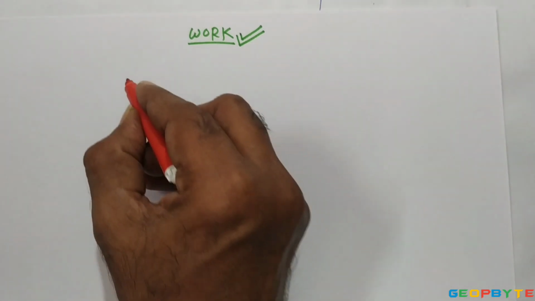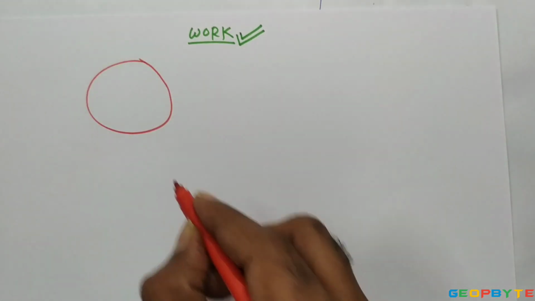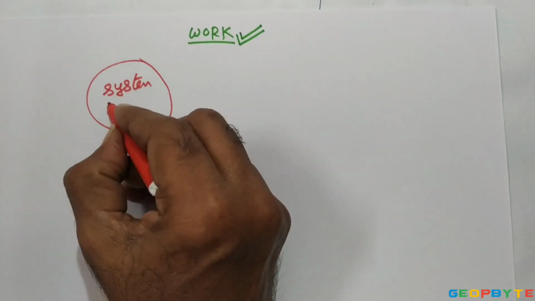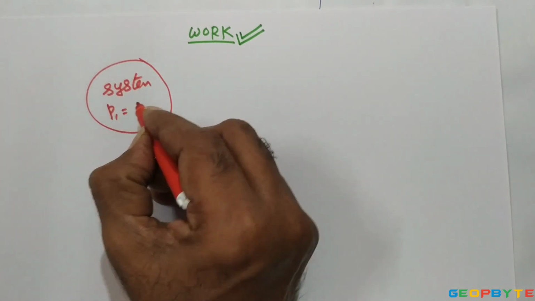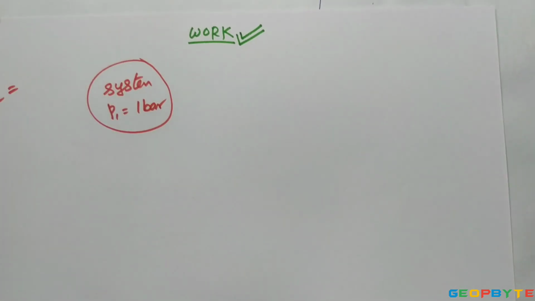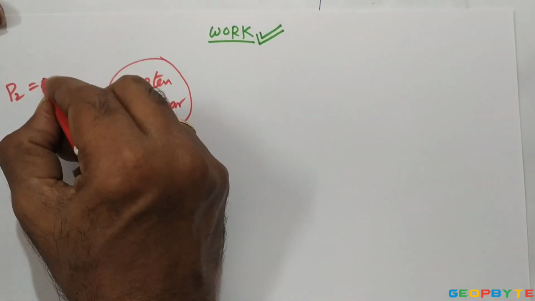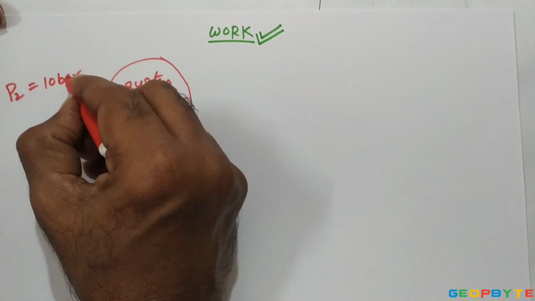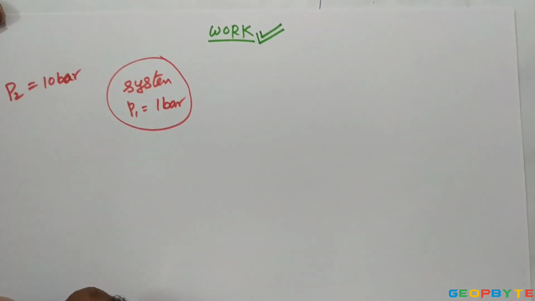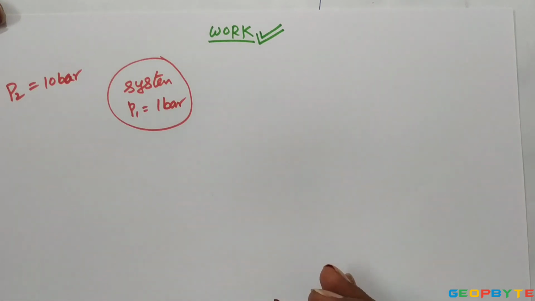The thermodynamic work is defined like this. Let us take a system. The system is maintaining the pressure P1 equal to 1 bar. The surroundings are maintaining the pressure P2 equal to some 10 bar. Remember, if the system pressure and surrounding pressure are both equal, thermodynamic work is 0. Similarly, if the system temperature and surrounding temperature are equal, thermodynamic heat is 0.